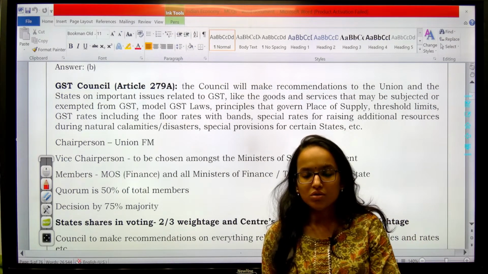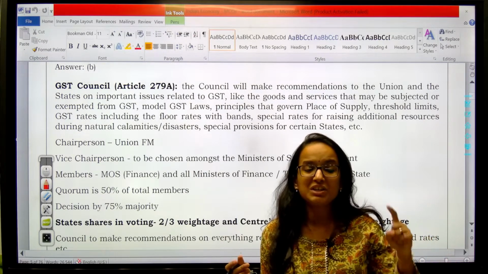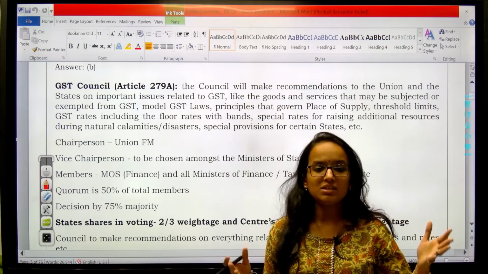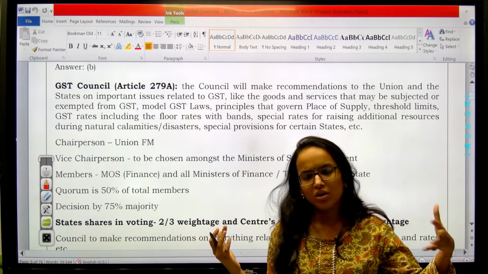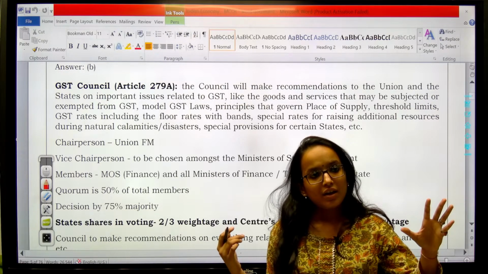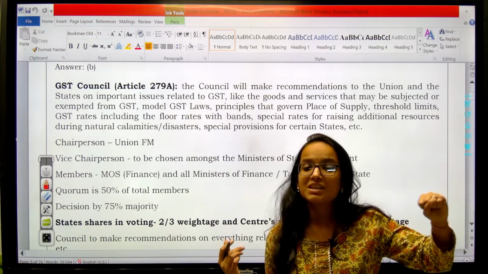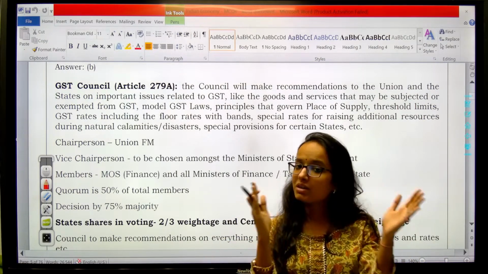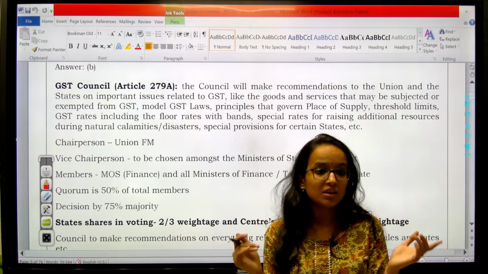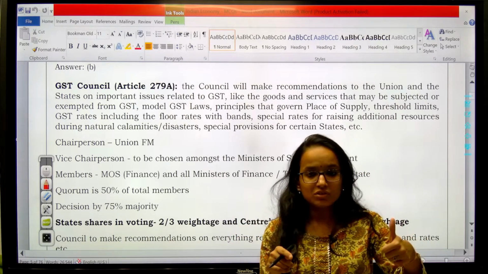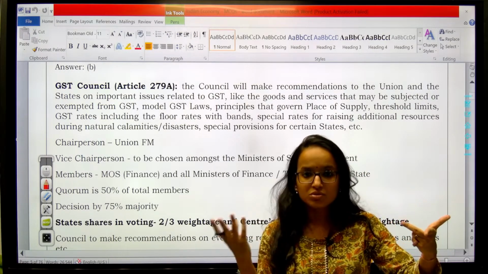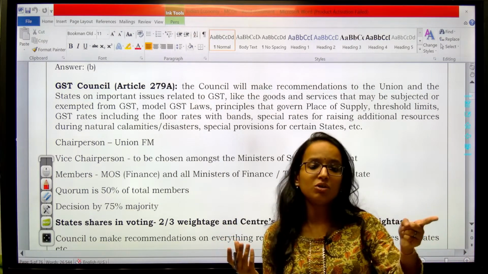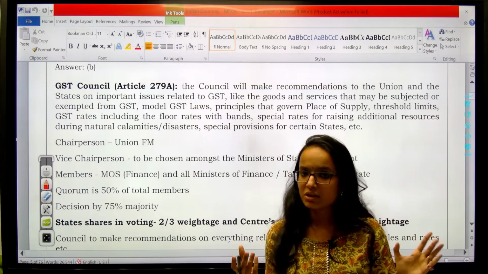Getting my point? A body or organization established by the constitution or by amending the constitution is a constitutional body. The organizations, committees or bodies which derive their power from a statute, a parliamentary law, are statutory bodies. So remember these differences. UPSC has a very keen interest in confusing you about whether the body given in the question is constitutional or statutory. They have done this a lot of times, I am telling you. So be very cautious while referring to the source of that organization.